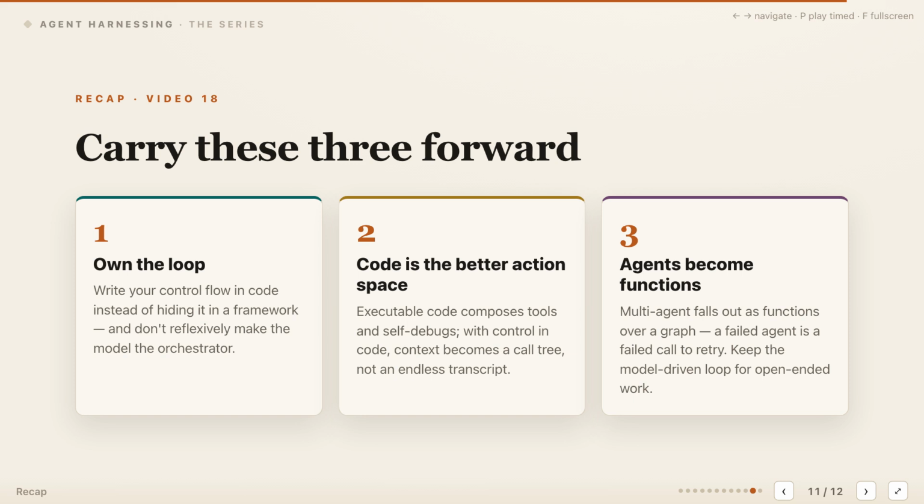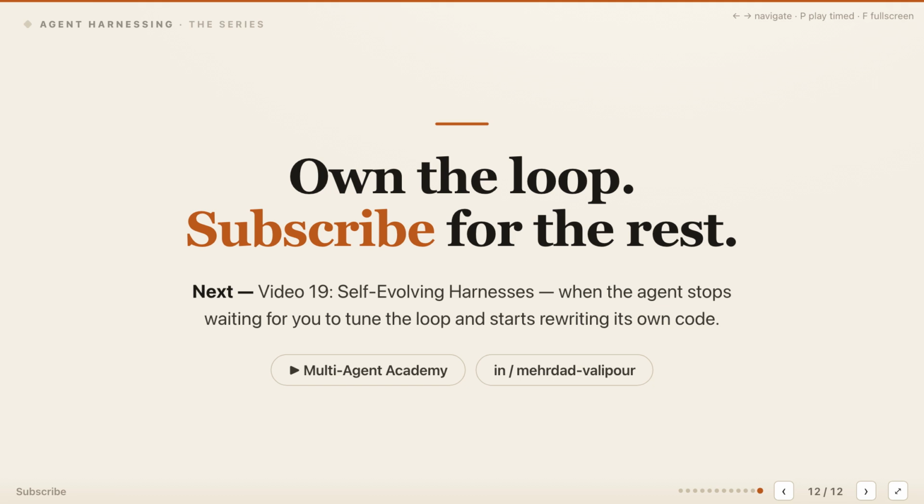Keep the model-driven loop for genuinely open-ended work where the procedure remains unknown. That is the code-driven harness. Let the program own execution and call the model where judgment creates value.